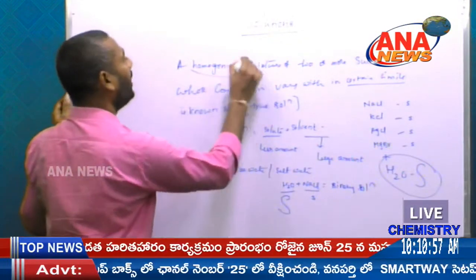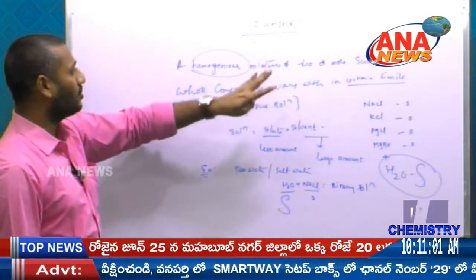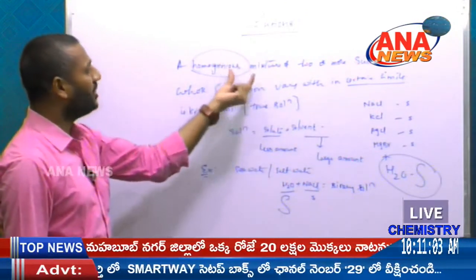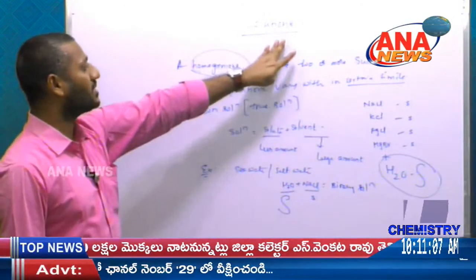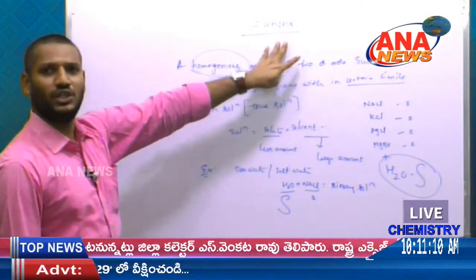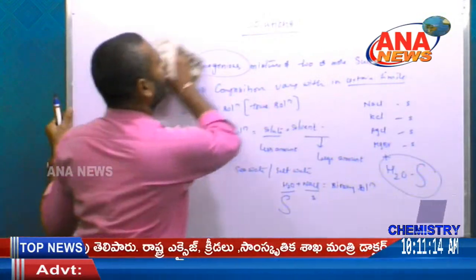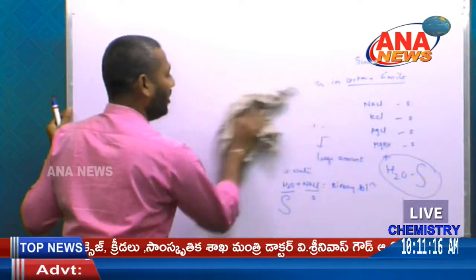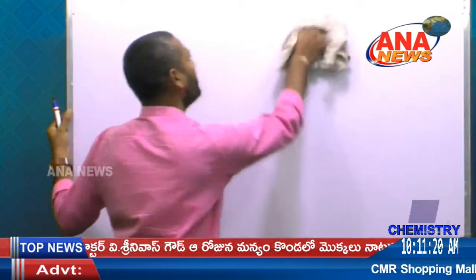If we take a heterogeneous mixture, that is not a true solution, that is a colloid. A homogeneous mixture we cannot separate by using filter paper. Then we go on to the characteristics of the solutions, then different types of solutions, based on their solvent and their physical state.